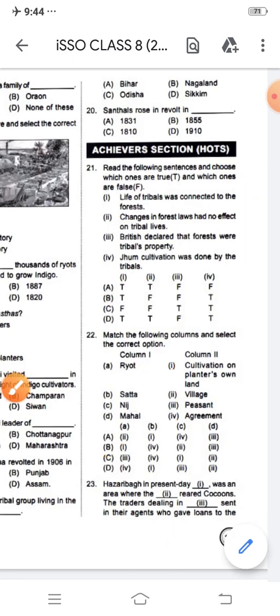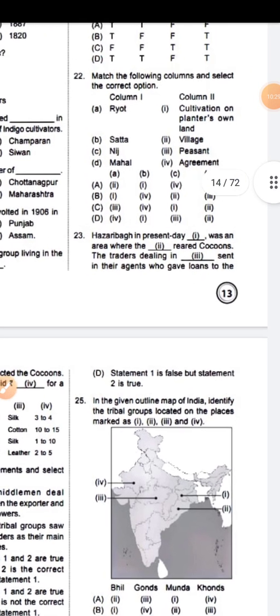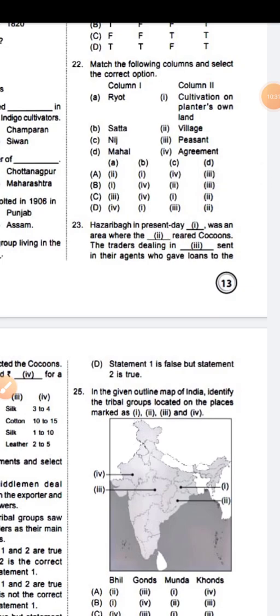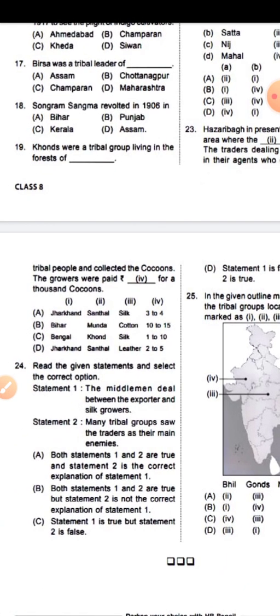The next question I'm going to discuss from this area. Hazaribagh in present day Roman 1 was the area where the Roman 2 reared cocoons. The traders dealing in Roman 3 sent their agents who gave loans to the tribal people and collected the cocoons.